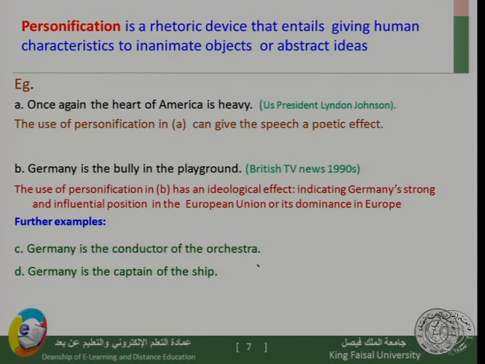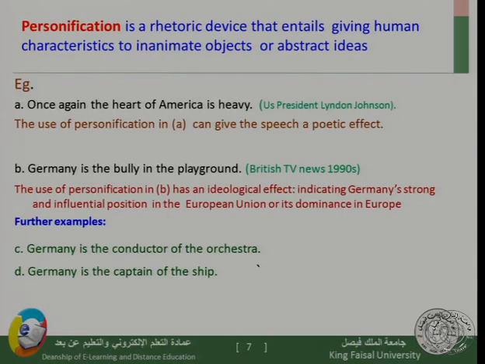Now this is a British TV news, and the person presenting the news says Germany is the bully. We know that bully is a characteristic of a human, but he is attributing this characteristic to Germany. Again, this is another example of personification.